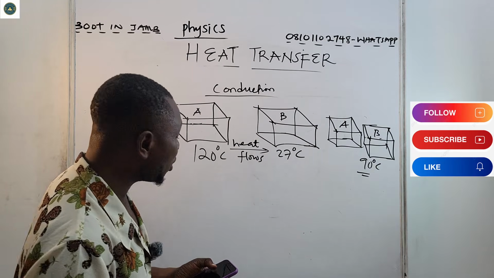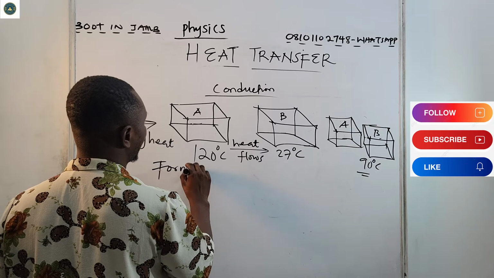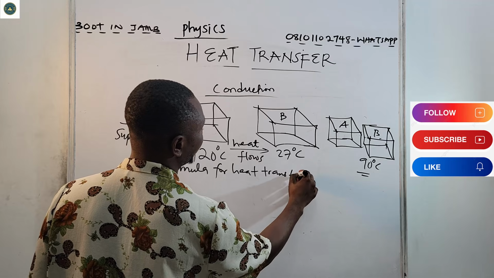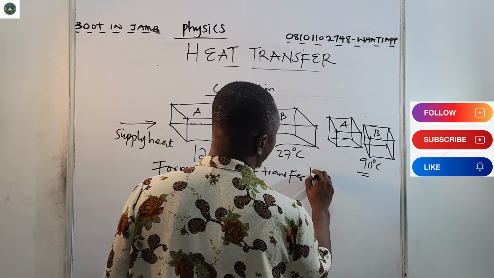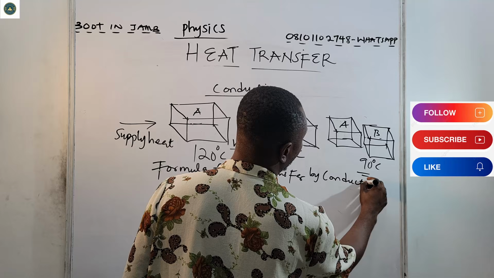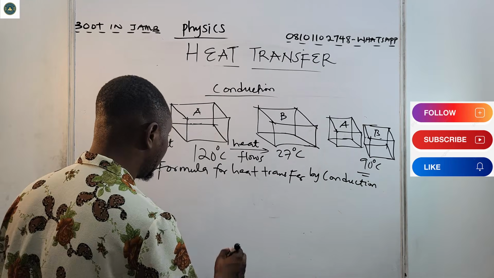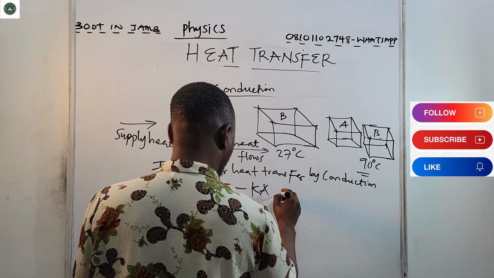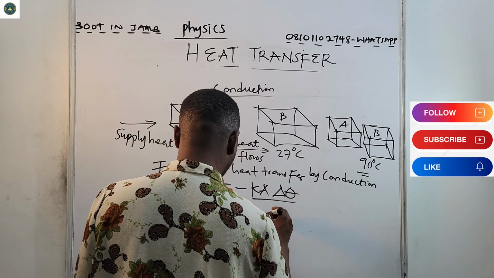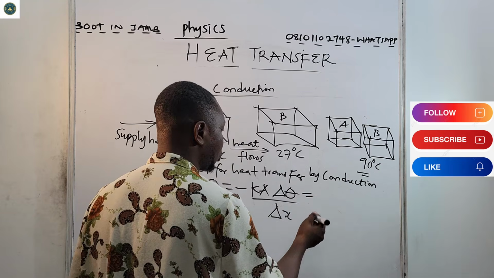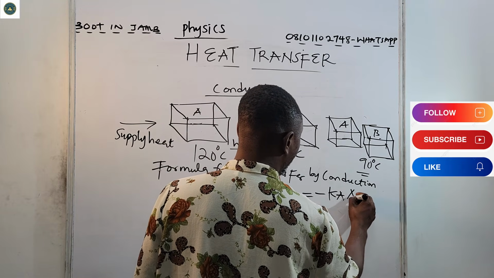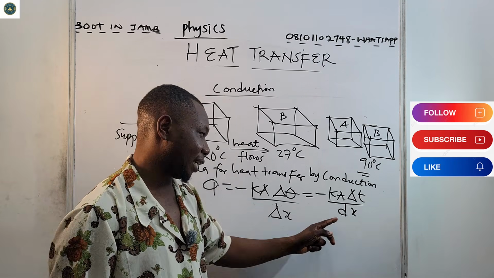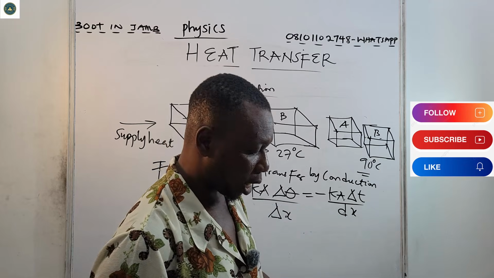So we said the formula for heat transfer by conduction is Q equals minus K A delta theta over delta X. Some textbooks will tell you minus K A delta T over dx, because delta T over delta X is the temperature gradient.